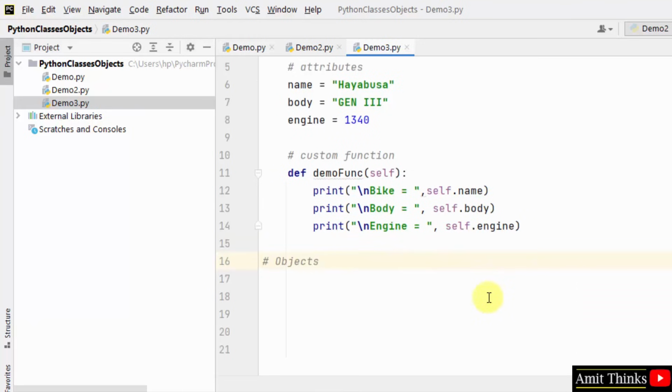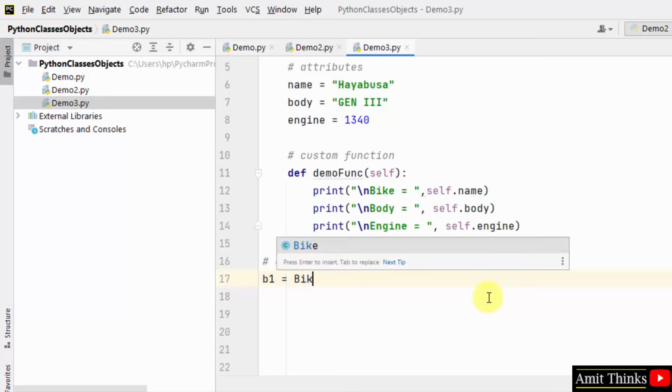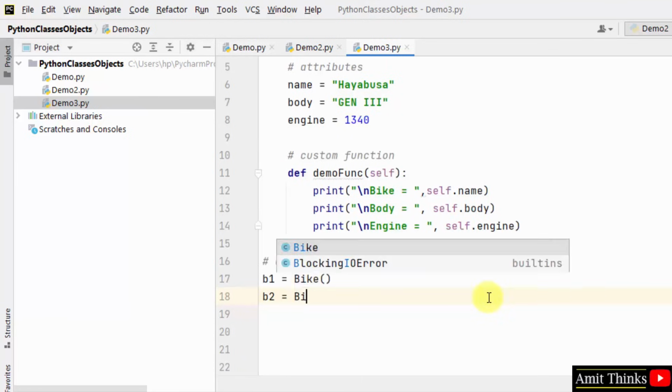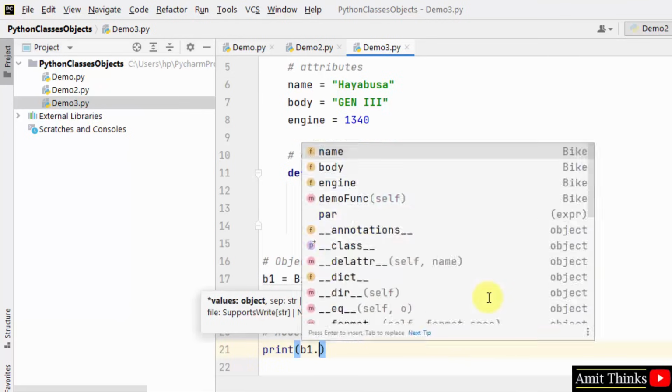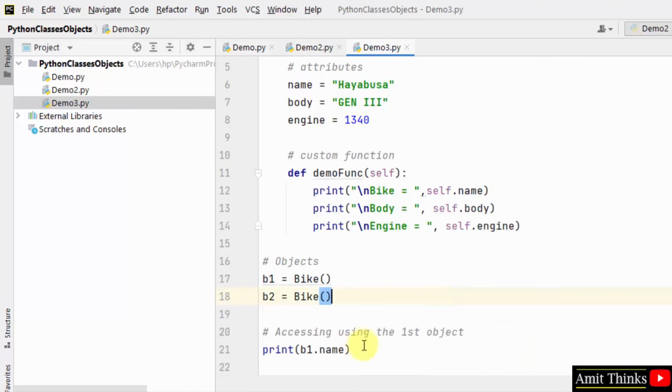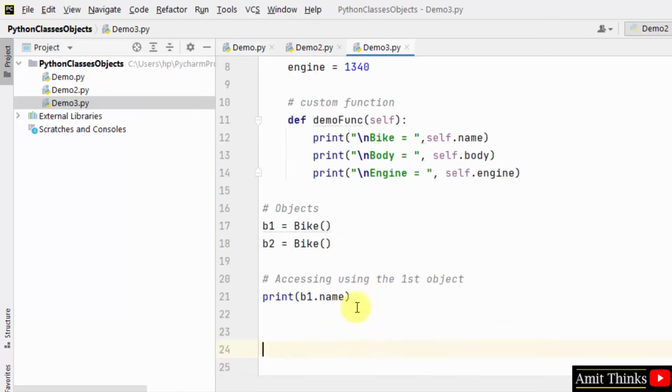Now let us create objects. We have created two objects, B1 and B2. Now we will be accessing the value using the first object, that is b1. How? Let's see. Get the name using b1, and this is how you can get the name.